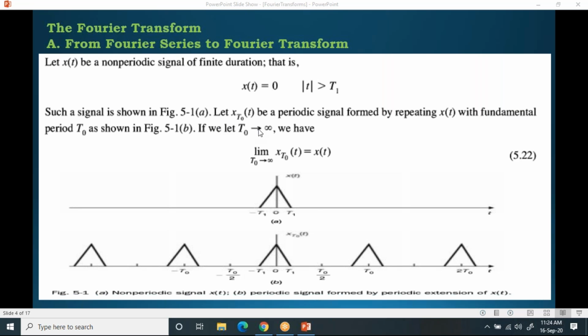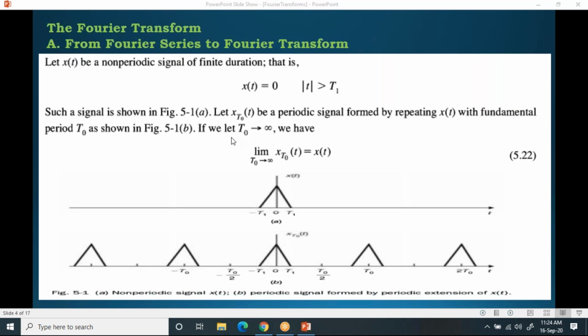Now we are going to consider x tilde of t. We take a periodic signal by repeating the same x of t with fundamental period t naught, repeating it for every t naught, and making it periodic.